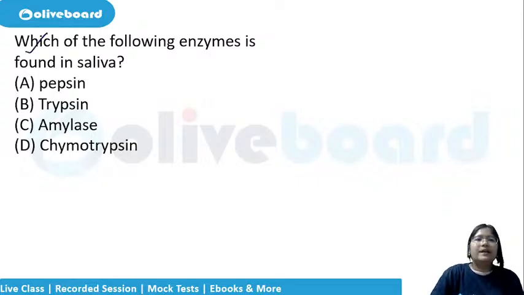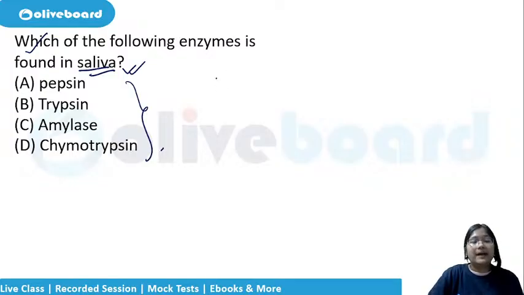Which of the following enzymes is found in saliva? Now, which enzyme is found in saliva? Another important thing is, if they ask you about the pancreatic juices, then probably they can give options, but salivary will not be mentioned. But here they have asked directly for saliva. So what is the answer?